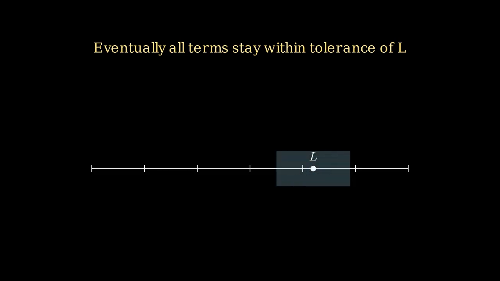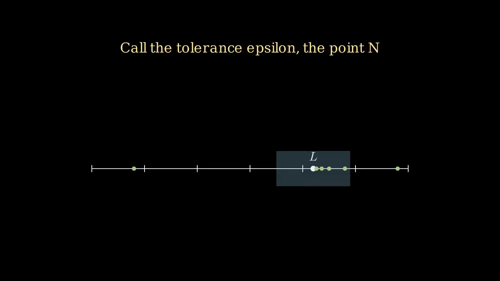Let's begin by asking what it really means for a sequence to converge to a limit. In plain words, a sequence converges to a limit called L if for every positive tolerance we choose, no matter how small, there comes a point in the sequence after which every single term stays within that tolerance of L. We call that small positive tolerance epsilon, and we call the point after which the terms settle down capital N.